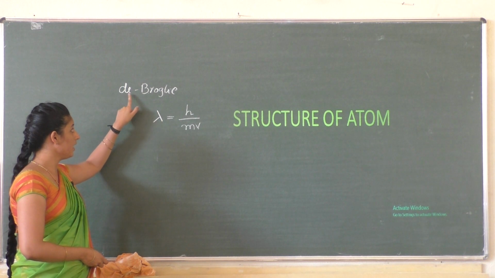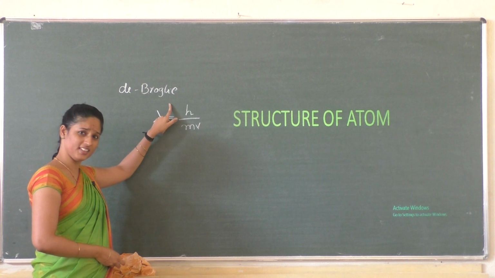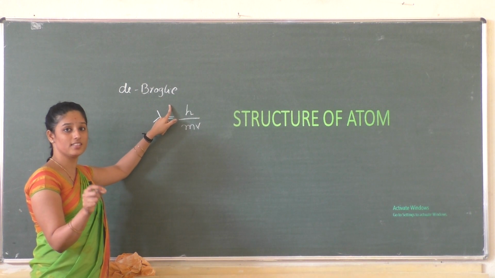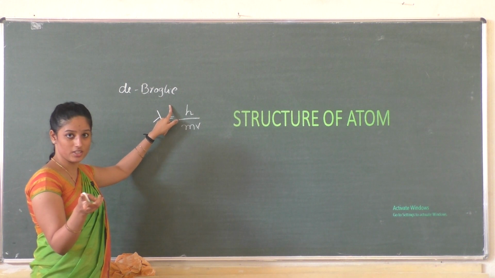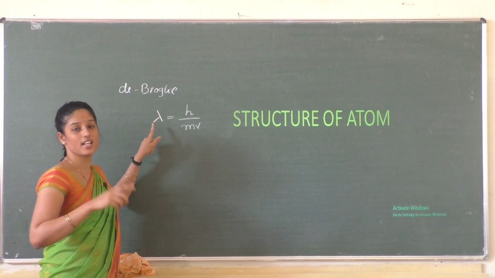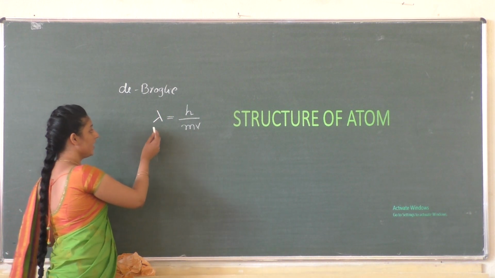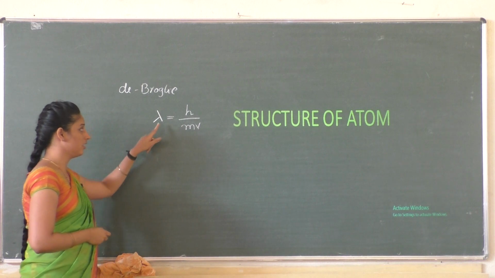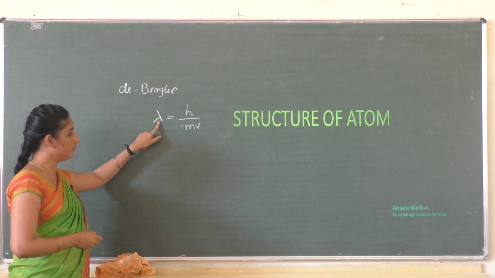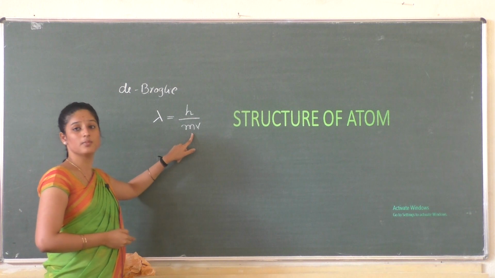De Broglie proposed that all small moving particles have dual nature, both particle nature as well as wave nature, and he gave the relationship between the wavelength of a moving particle and its momentum.